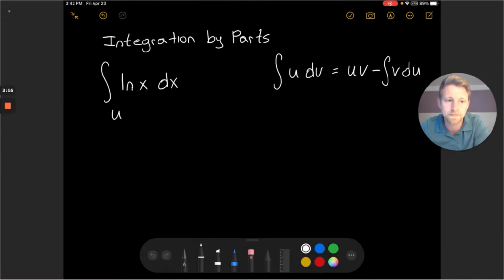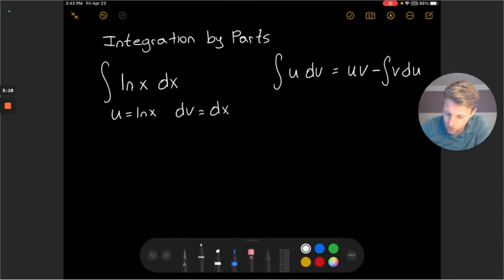So let's consider first what our u and our dv function will be in this integral. And again, from those, we're going to make our dv function and our v function. So let's start with the u. There's really only one option to choose for the u function, and that is natural log itself. So natural log of x, and that will make our dv just dx. Again, we want to account for everything in our integral with the u and the dv. So we've got that covered.